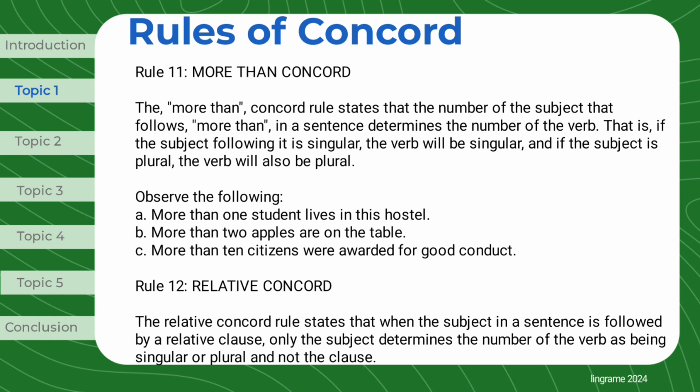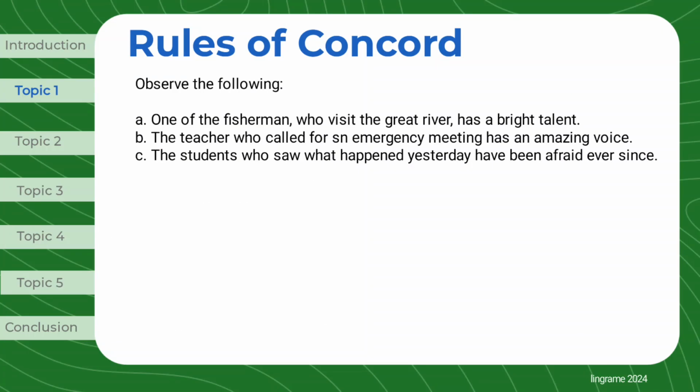Rule 12, Relative Concord. The Relative Concord rule states that when a subject in a sentence is followed by a relative clause, only the subject determines the number of the verb as being singular or plural and not the clause. Observe the following. One of the fishermen, who visit the great river, has a bright talent. The teacher who called for an emergency meeting has an amazing voice. The students who saw what happened yesterday have been afraid ever since.